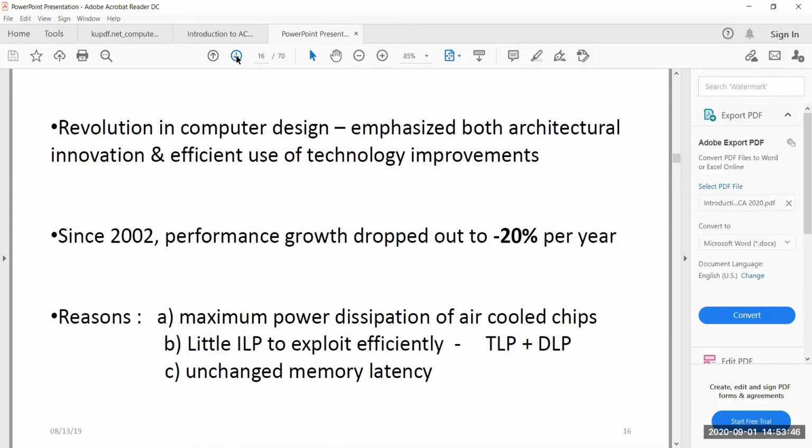Latency is the time taken to get the data, the time gap. Yes, latency is the time taken, but time taken to do what? To get the memory.